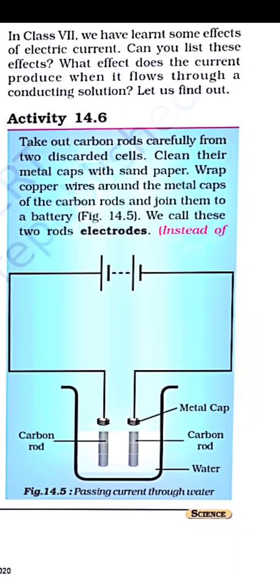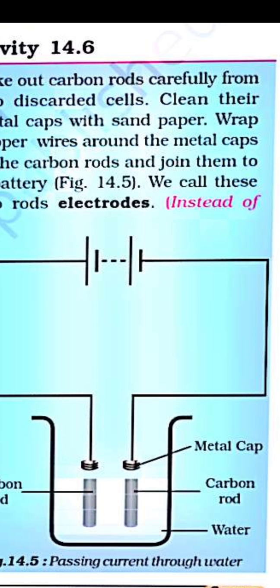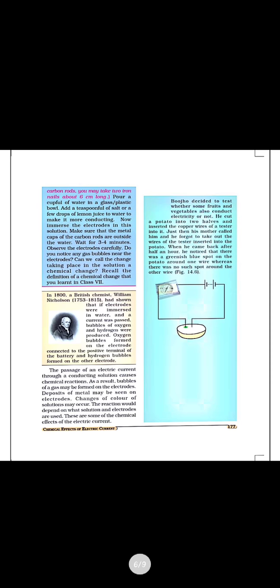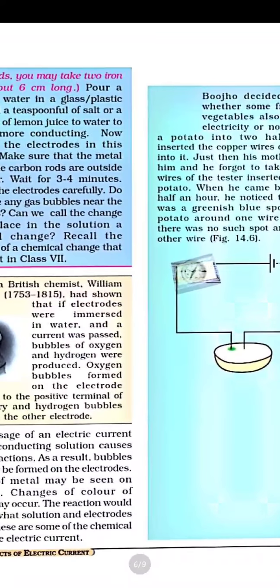But if we try to check whether this current is flowing or not, the two rods which are present here in the diagram also try to conduct the electricity, and they behave as electrodes. These two rods are considered electrodes. If we take carbon rods and add a salt solution, and put the carbon rods with metal caps, then only it will act as an electrode. One will be the positive electrode, the other will be the negative electrode.